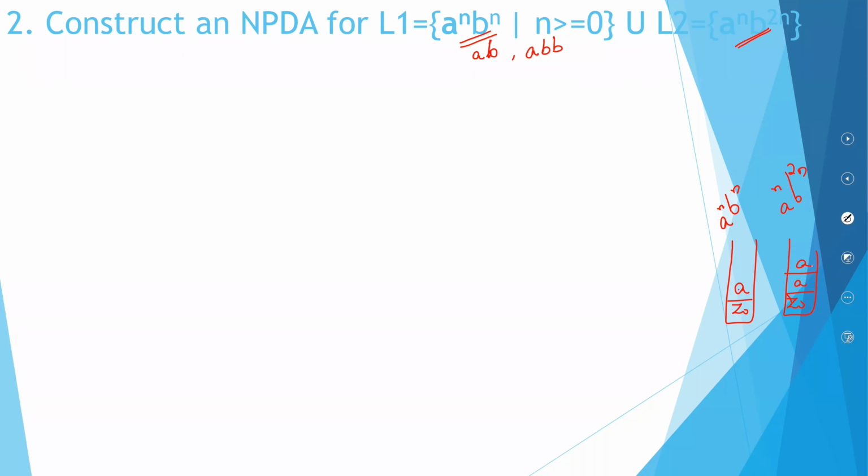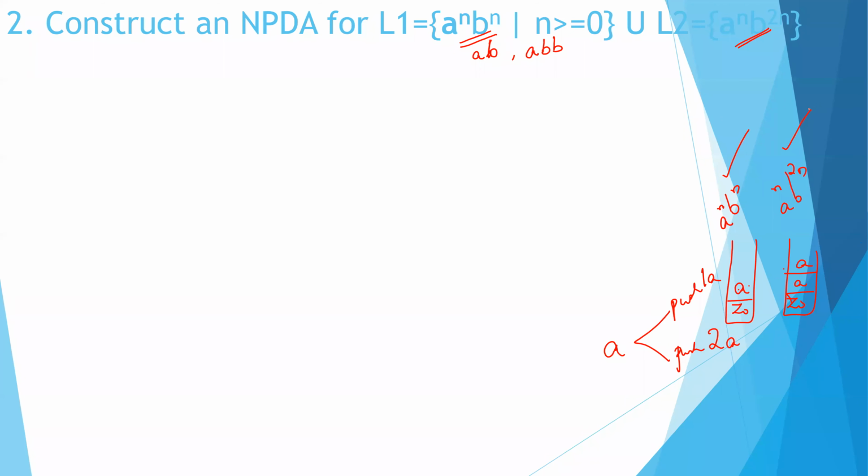So now here is the non-determinism. When you encounter an A, should you push one A into the stack, or should you push two A's into the stack? You're having a doubt. You can either push one A, because when you push one A, all these will be satisfied. When you push two A's, all of this will be satisfied. The same way like we had a palindrome: when you have a match, the center might have come, the center might not have come.